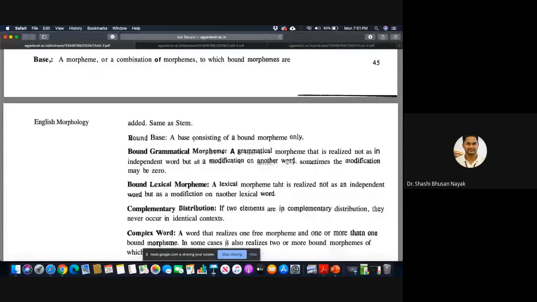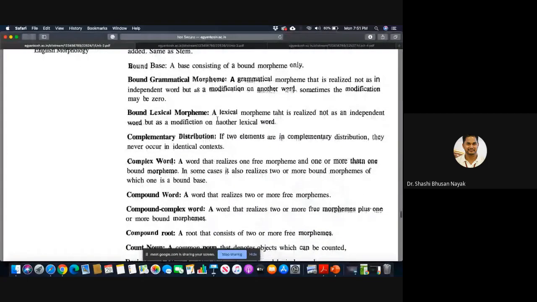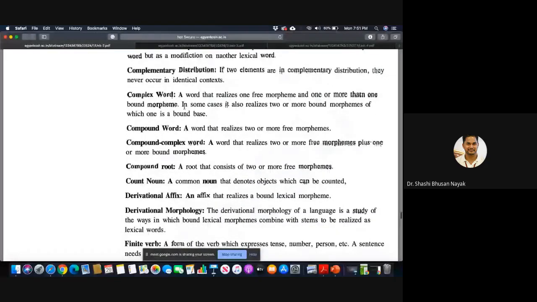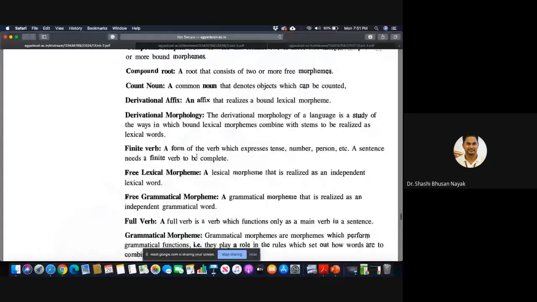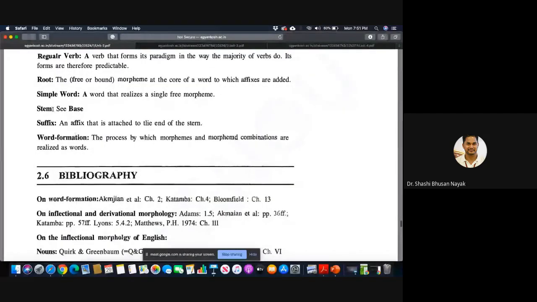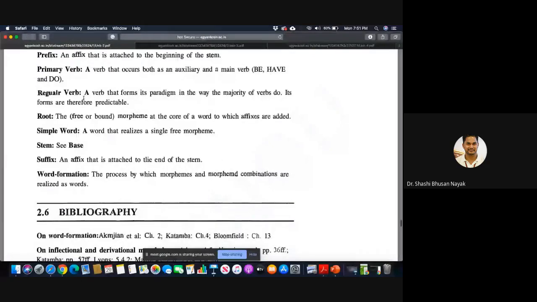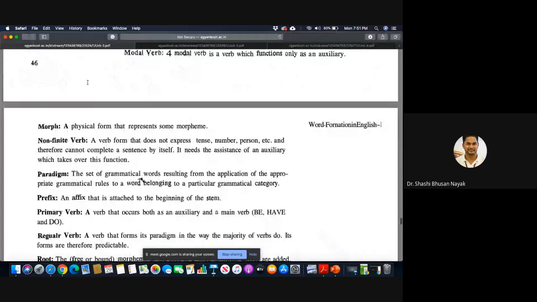What is a bound base? A base consisting of a bound morpheme only. Then bound grammatical morpheme, bound lexical morpheme, complex word, a word that realizes one free morpheme and one or more than one bound morpheme. In some cases, it also realizes two or more bound morphemes, of which one is a bound base. So these are the things you will be in a position to know if you read through these: what is a suffix, what is a stem, what is a simple word, what is a root, what is a primary verb, what is a prefix, what is a paradigm, what is a non-finite verb. Everything is there. It is unit 2.